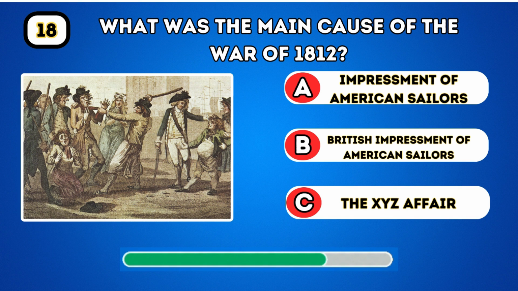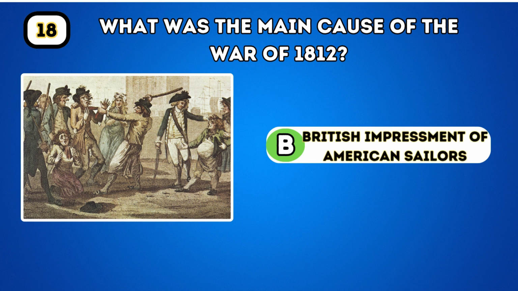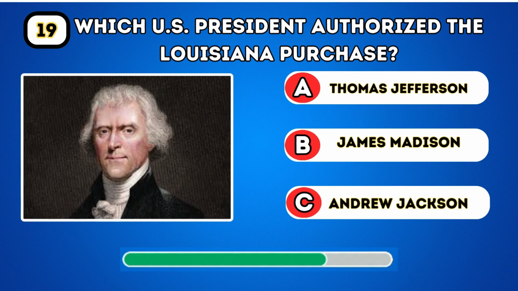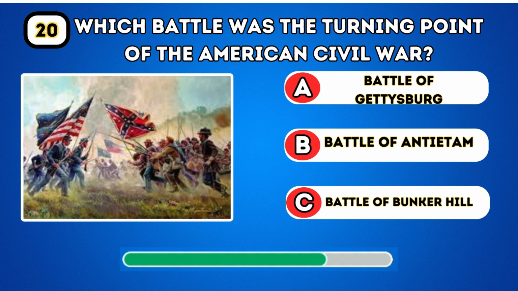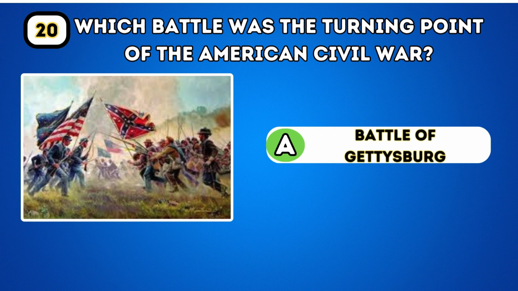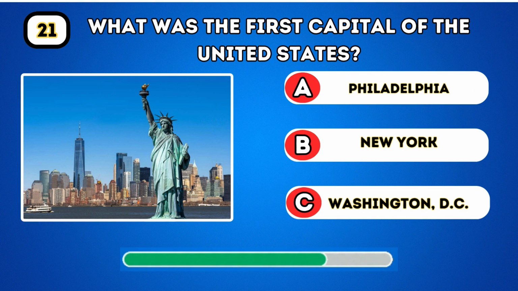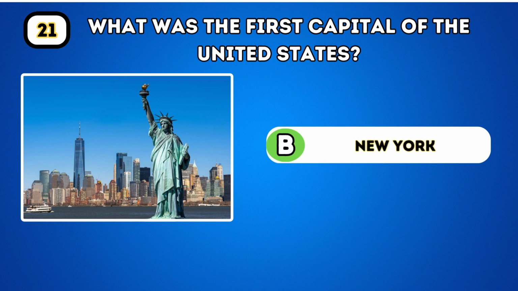What was the main cause of the War of 1812? British impressment of American sailors. Which U.S. president authorized the Louisiana Purchase? Thomas Jefferson. Which battle was the turning point of the American Civil War? Battle of Gettysburg. What was the first capital of the United States? New York.